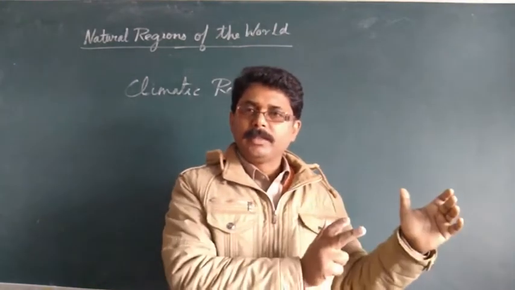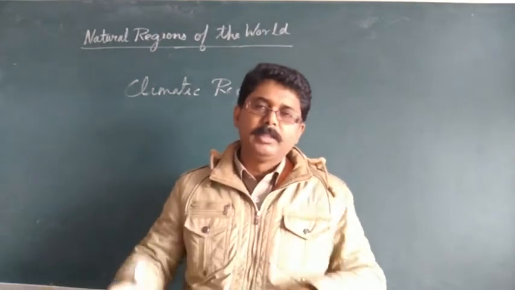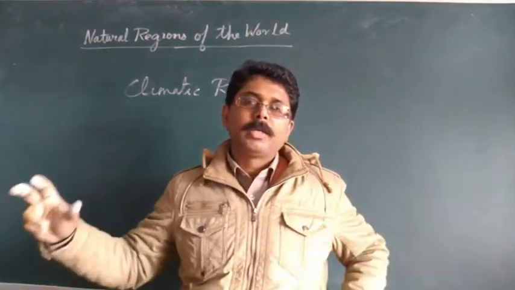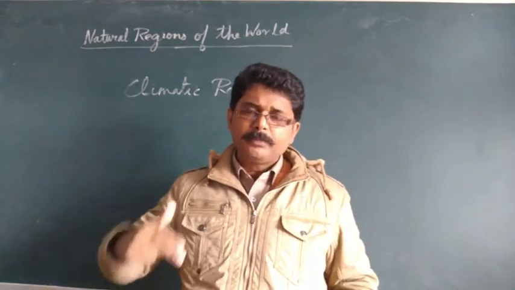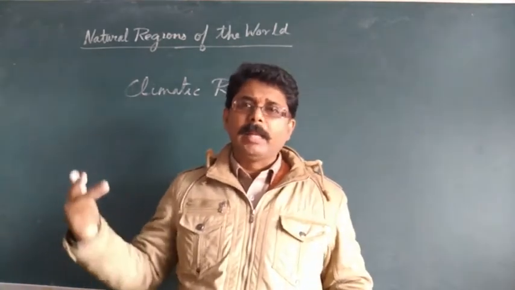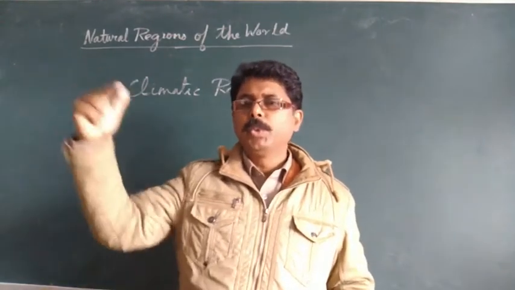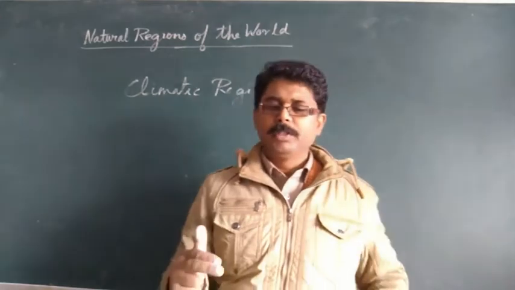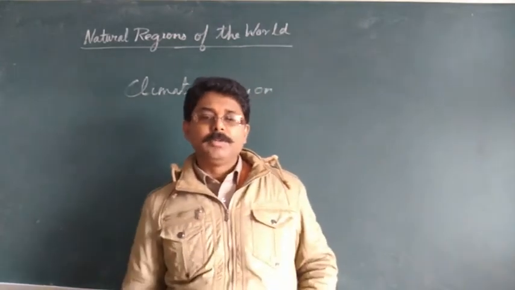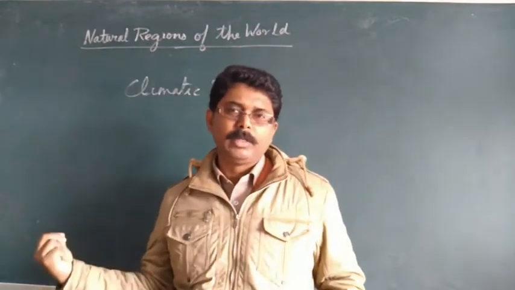On the western side you will find the hot desert, in the central part hot grasslands, and on the eastern margin the tropical monsoon type of climate. Above the tropical region there is a temperate region, and the temperate region is again divided into warm temperate and cool temperate regions. First there is the warm temperate, which lies between 30° north and 45° north, and also in the southern hemisphere.